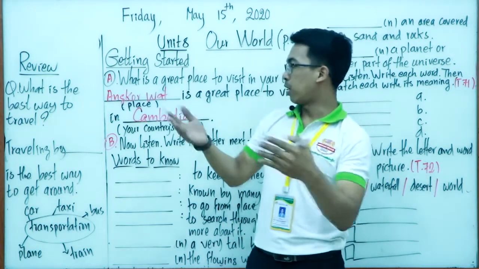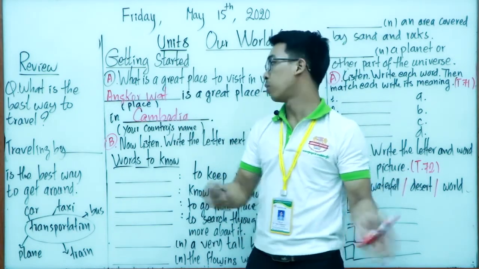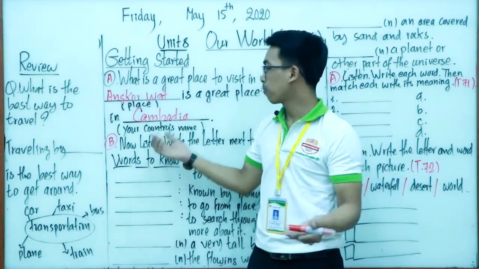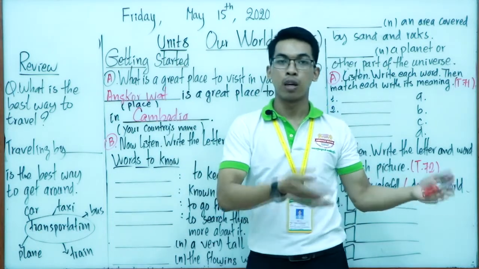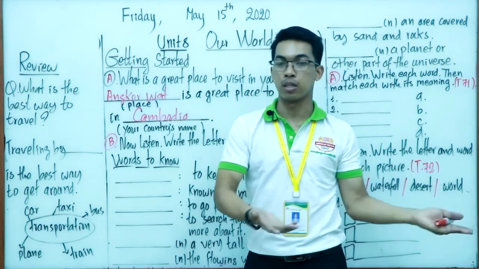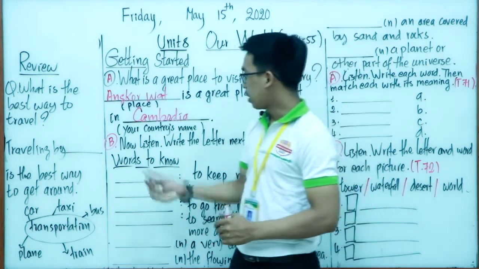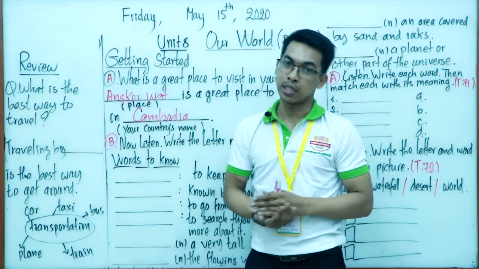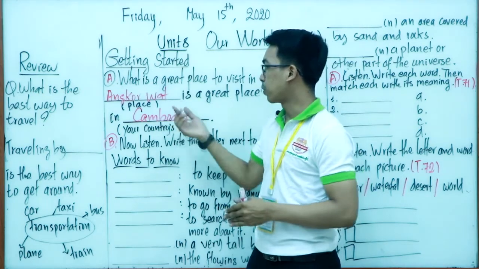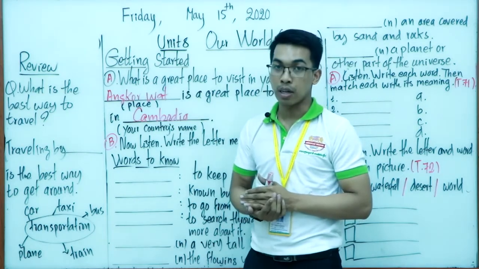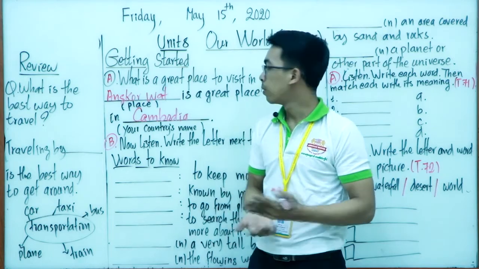Good, so you can create other examples, okay? You can use different places in Cambodia. We have a lot of famous places or heritage places. Good, so this is just the question and answer. Hopefully you can produce this sentence correctly and effectively.